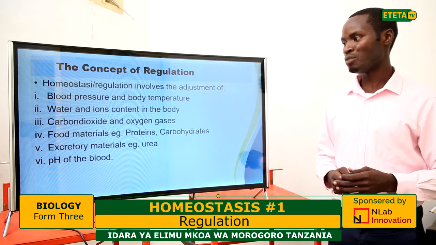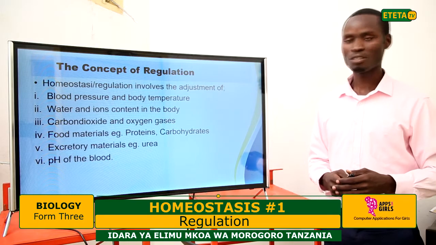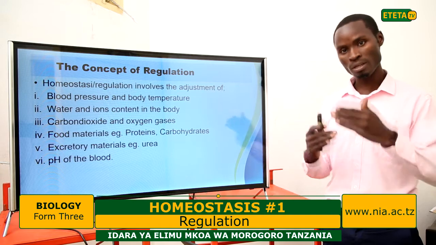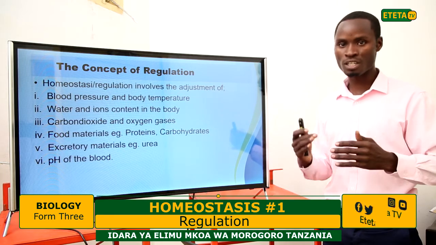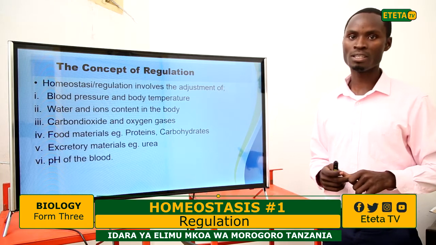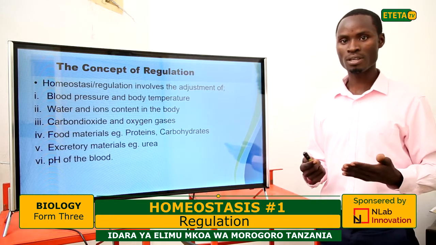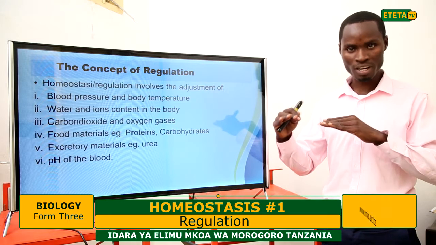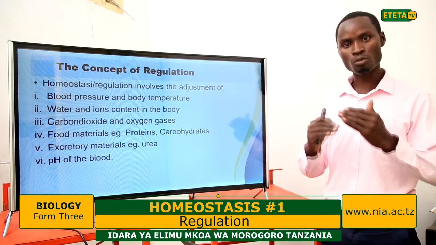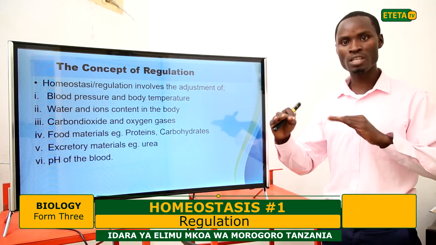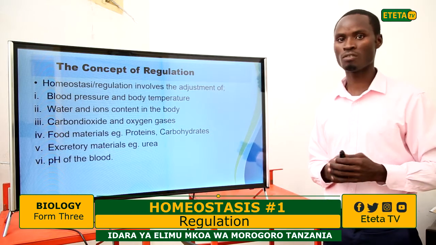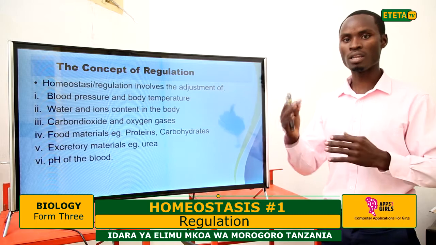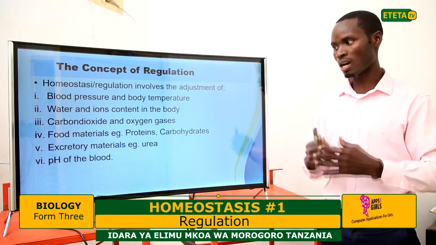Again, we regulate the pH of the body, of the blood. We have water and ions in the body, and they may cause pH variations. Remember that in the body, the enzymes and physiological activities take place at a certain pH range. Therefore, the body has to keep this pH range to favor continuation of the biological processes. If pH changes, then an adjustment has to take place.